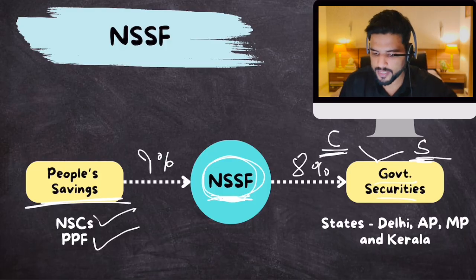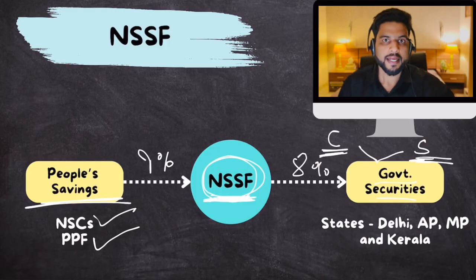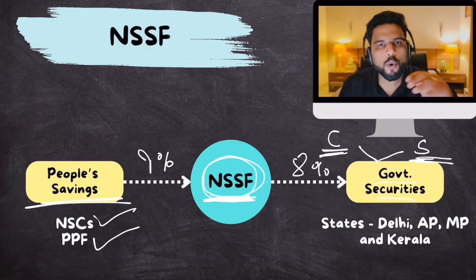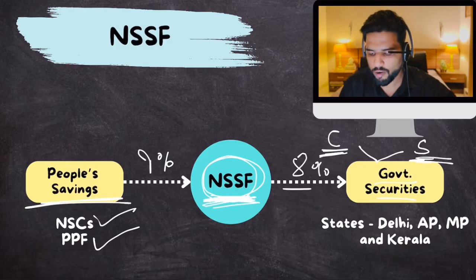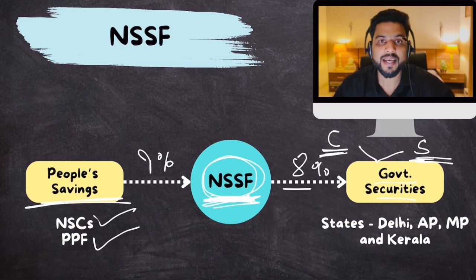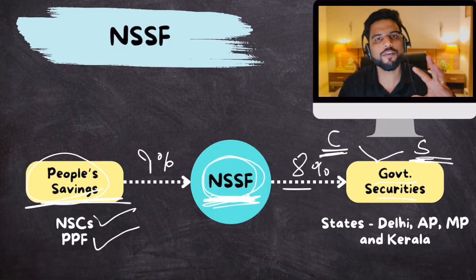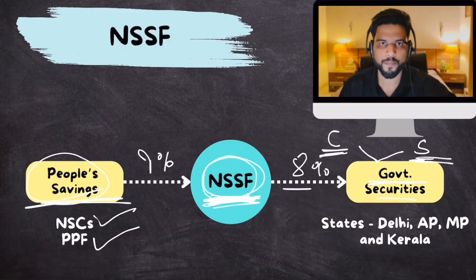Now, what does this NSSF do? It buys central government securities and state government securities. Now, the thing is, governments generally prefer borrowing money from the market, from the banks. Why? Because banks offer lower interest rates on these loans. NSSF offers a higher interest rate. Like I said, banks, because they offer lower interest rates to people, can offer lower interest rates on loans. But NSSF cannot do that. Any which way, this is the thing.